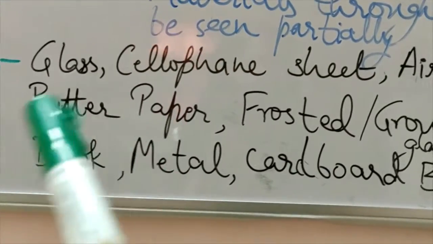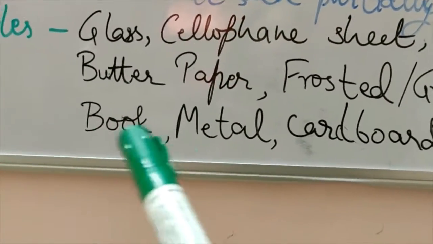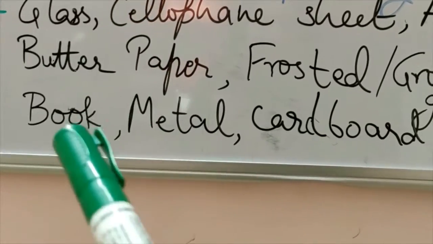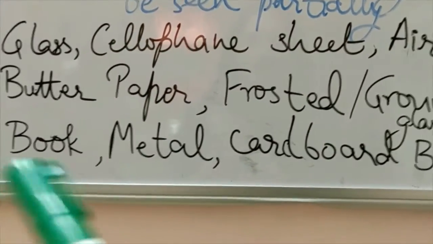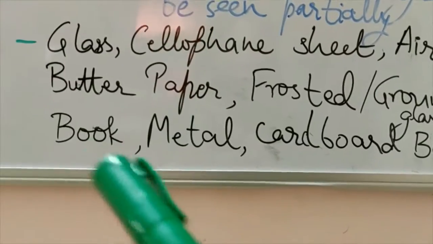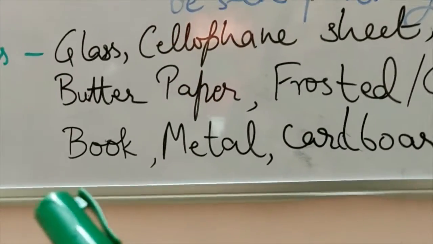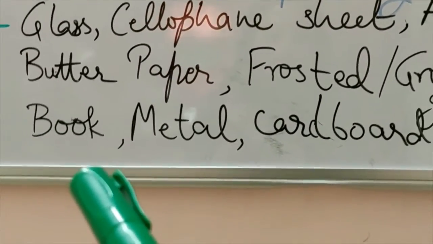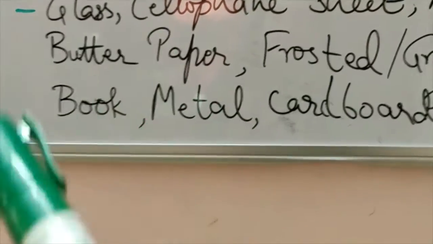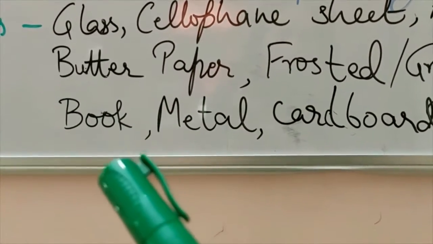Then books. With see-through books, it will be very difficult to study from them. So books are generally made opaque. The paper is opaque and on that opaque paper the printing is done so that you can read the particular page which you want to read.